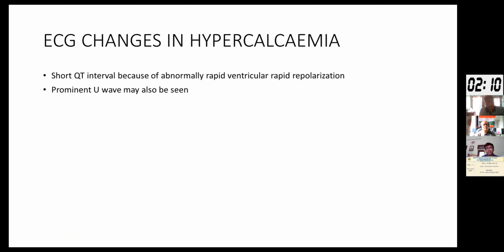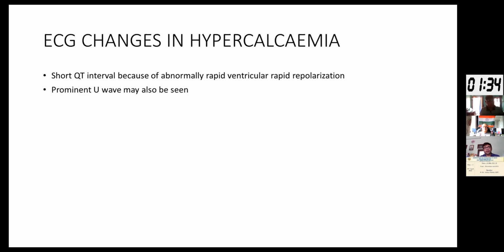So this is a typical case of hypercalcemia, where we find a short QT interval, and this is because of abnormal rapid ventricular repolarization. In these cases, we might also find prominent U waves. Regarding QT intervals, we go by the formula of QT divided by the square root of the RR interval. If it is less than 390, irrespective of the sex of the patient, it is a short QT interval. If it is more than 450 in men and more than 460 in women, we call it a prolonged QT interval.